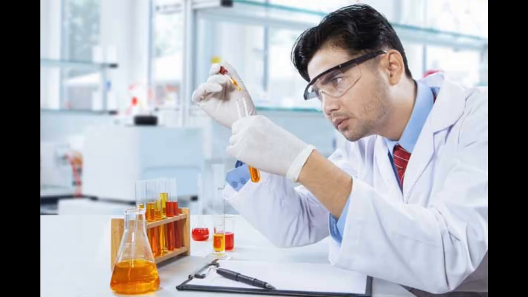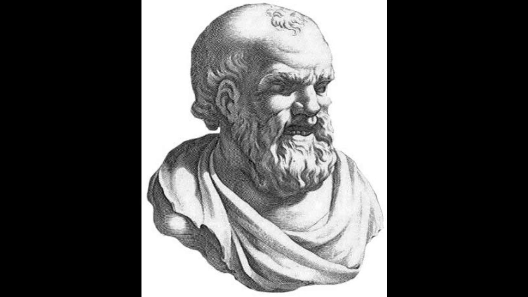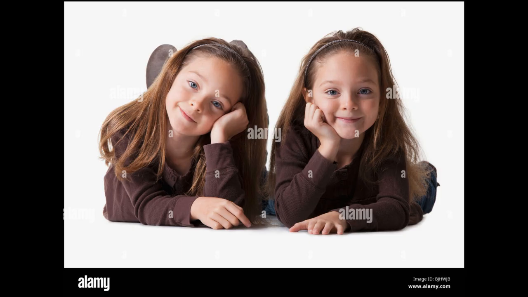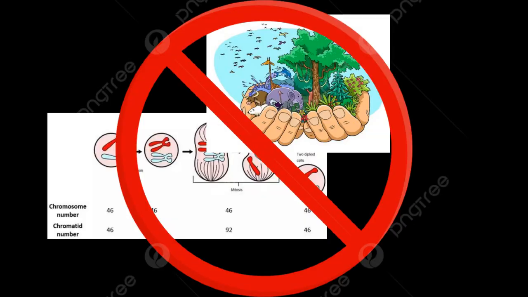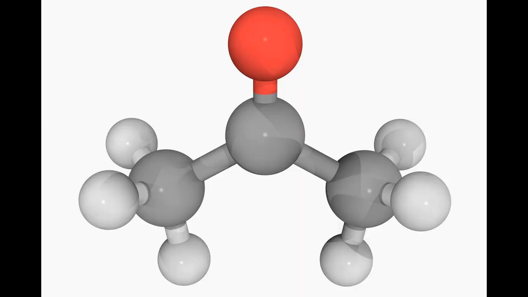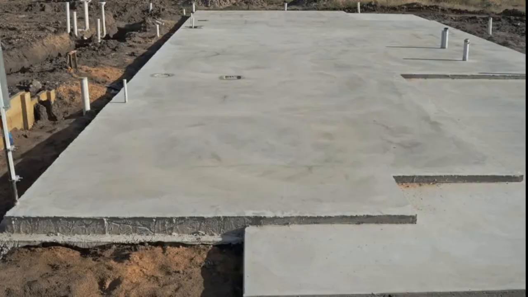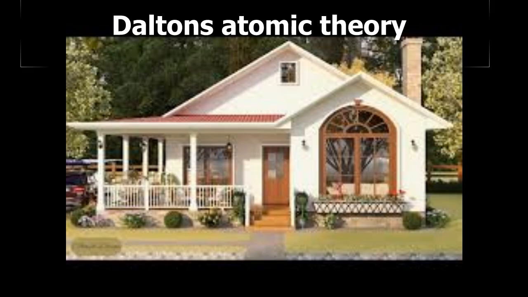Centuries later, an English chemist by the name of John Dalton expanded on Democritus's idea with several new stipulations. Elements are made of extremely small particles called atoms. Atoms of a given element are identical in size, mass, and other properties. Atoms of different elements differ in size, mass, and other properties. Atoms cannot be subdivided, created, or destroyed. Atoms of different elements combine in simple whole number ratios to form chemical compounds. In chemical reactions, atoms are combined, separated, or rearranged. These ideas form the basis of Dalton's atomic theory.